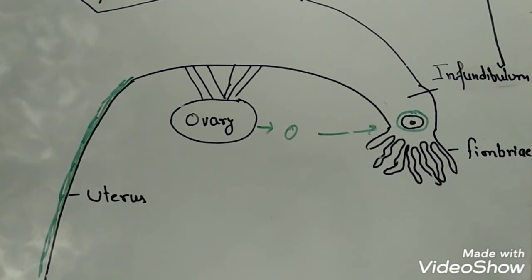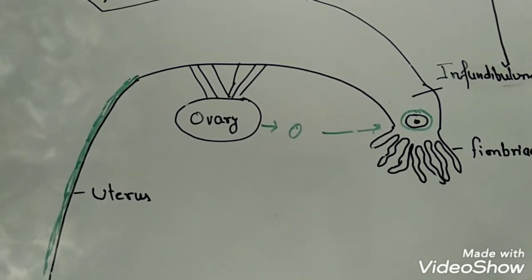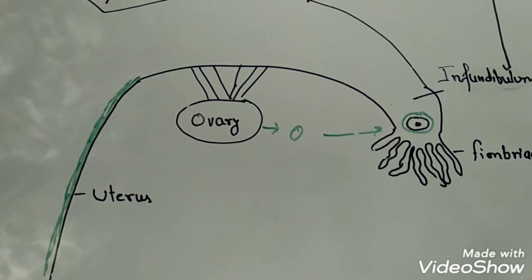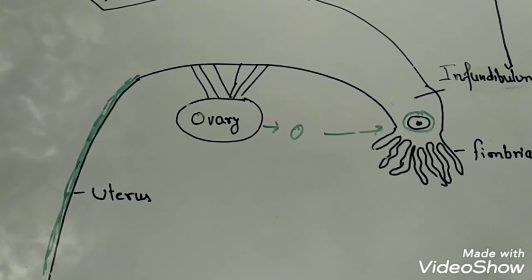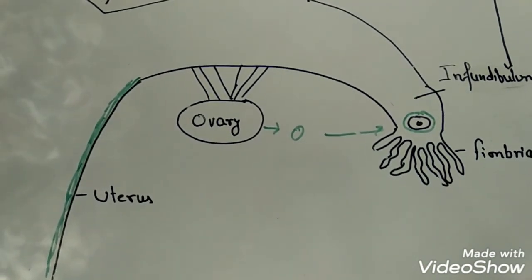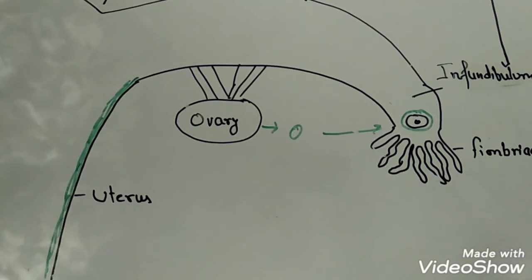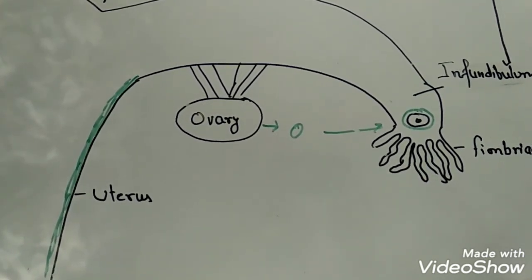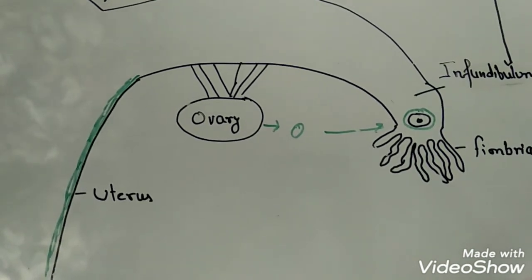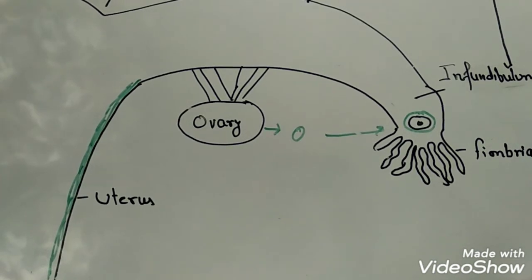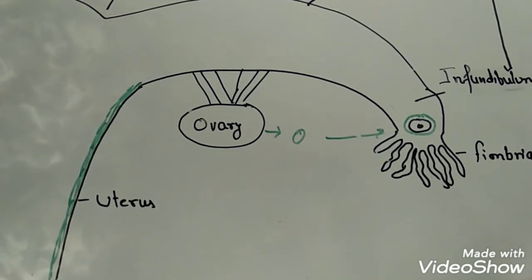Surprisingly, the zygote so formed is still covered by the layer of zona pellucida. Why is it so? Basically, the zona pellucida acts as a non-sticking layer. It avoids the unusual attachment of the zygote or morula or blastocyst to the wrong side of the uterus or in the fallopian tube. Now the zygote so formed undergoes the process of cleavage.